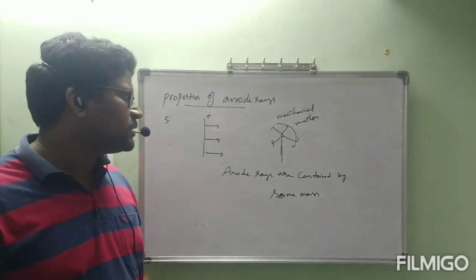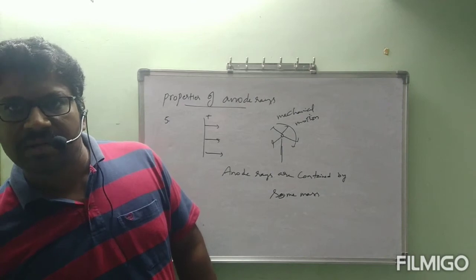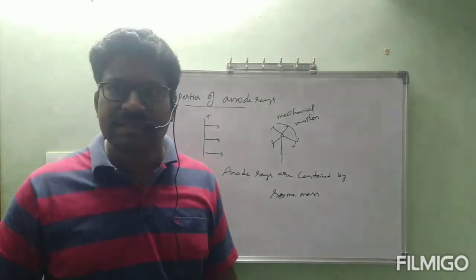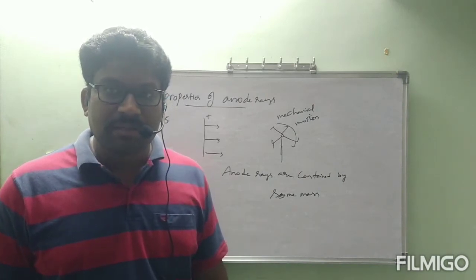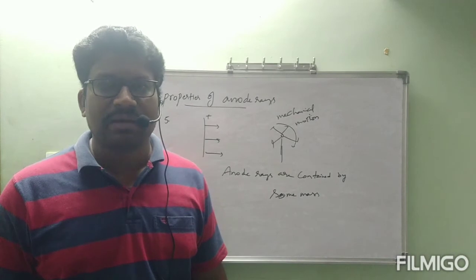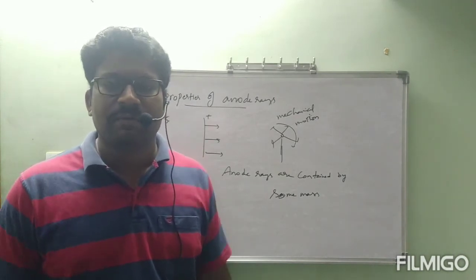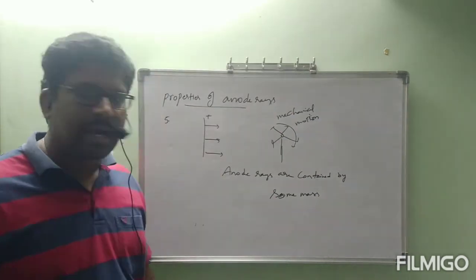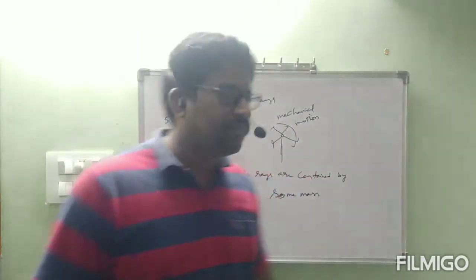How can we say this? These anode rays hit the fan-like material which is made with a light material like mica, and that fan-like material is set into mechanical motion. When anode rays have some mass and move with some velocity, definitely they are equipped with kinetic energy. That kinetic energy is transformed into mechanical energy. That is happening. This is about the fifth property.